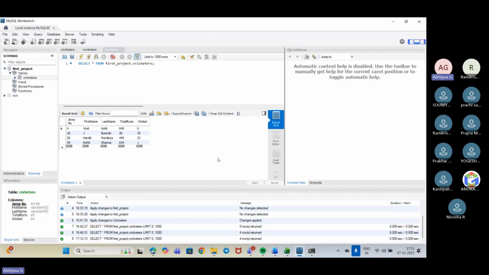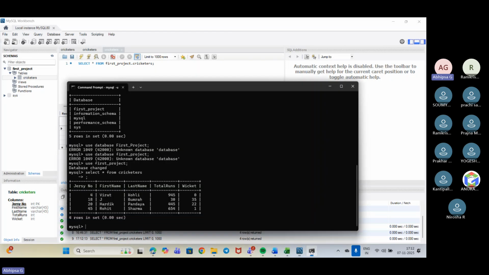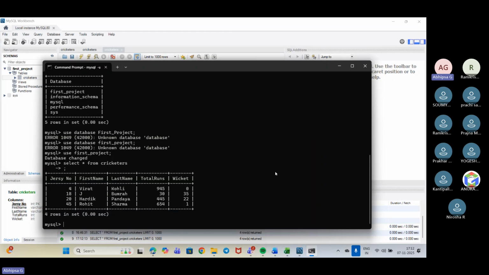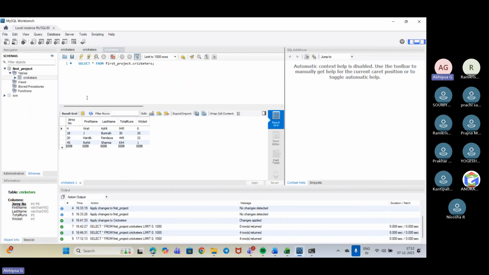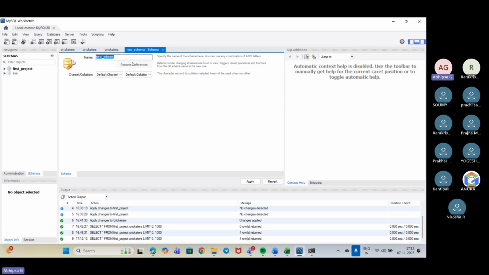And for the codes and the stuff, I'll be using this command prompt to check with. Okay, so now suppose I need to go to my directory. These are my schemas that are available. If I need to create a new schema, then I'll just go down here and press it. Okay, so I have to create a new schema.